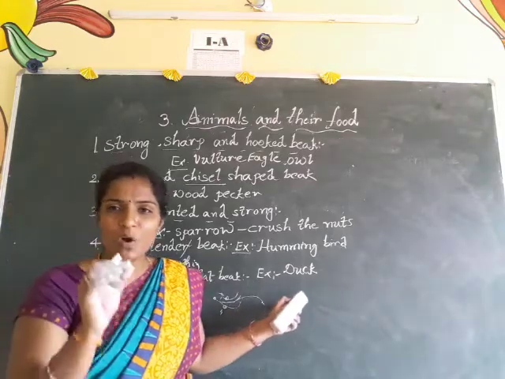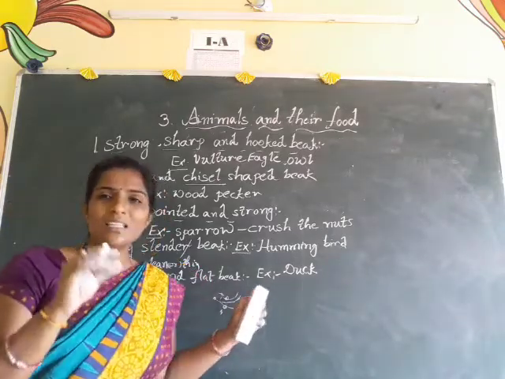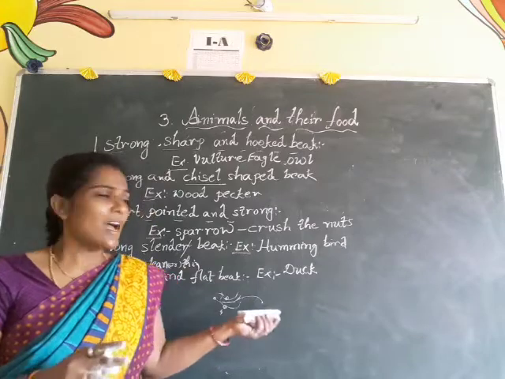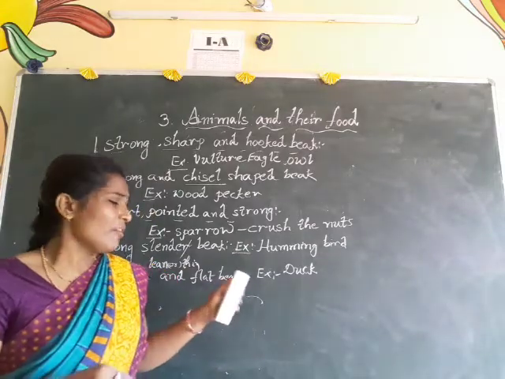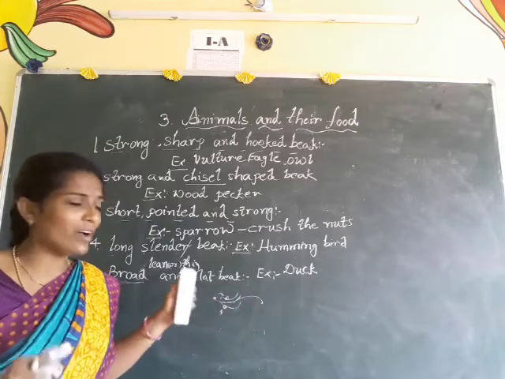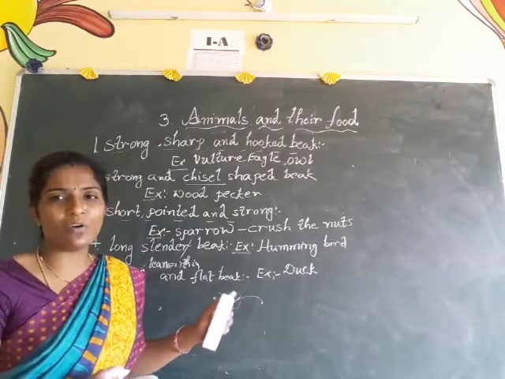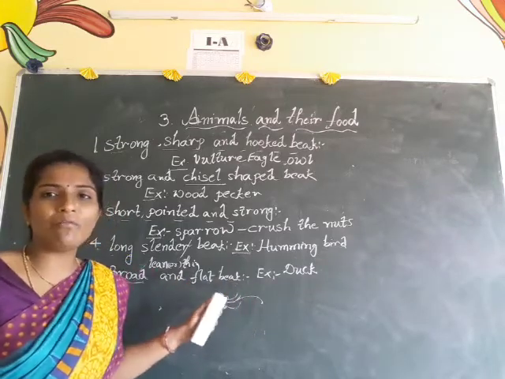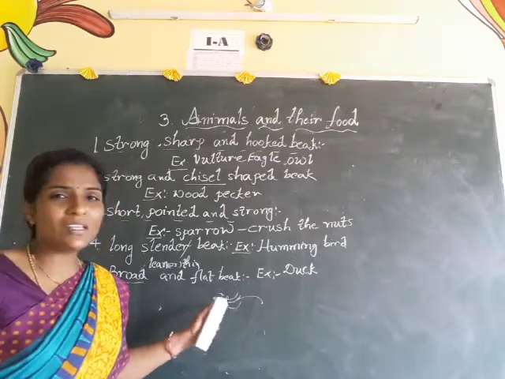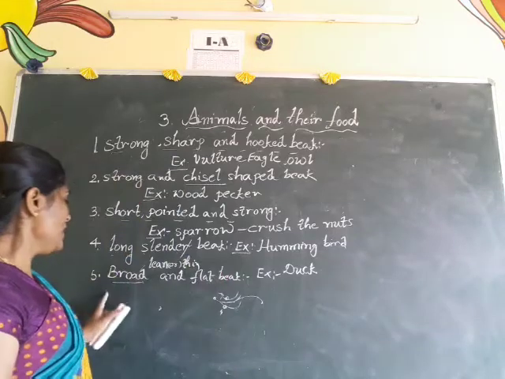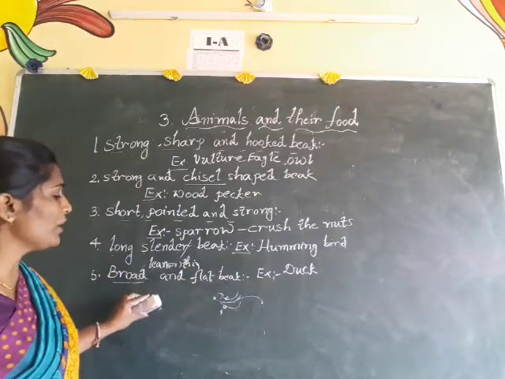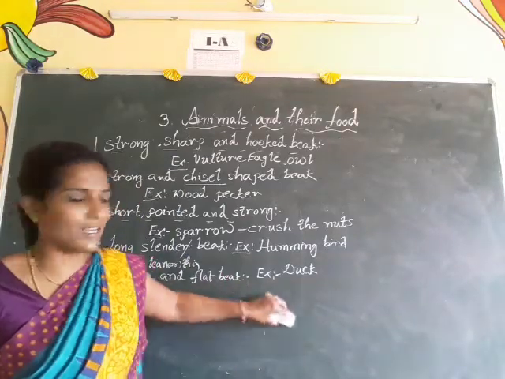The duck has small teeth, but here the duck's teeth act as filters, and on either side of the beak two holes are present. With those holes, while the duck is swimming in muddy water, the muddy water will come through that side, and the insects will go to the duck's stomach. So anyway, the broad and flat beak is what the duck has.